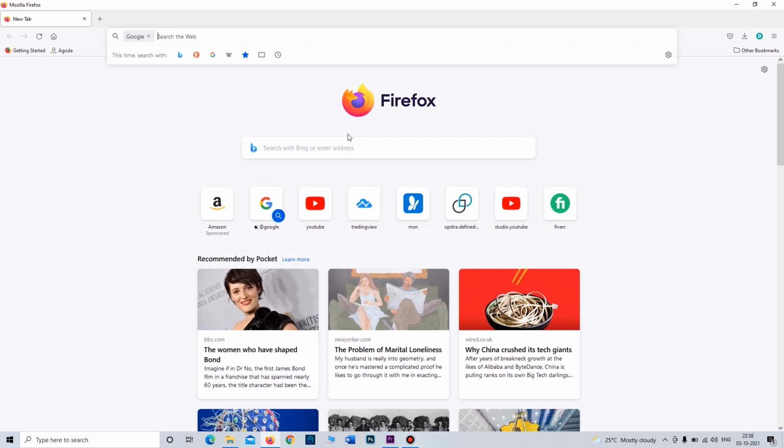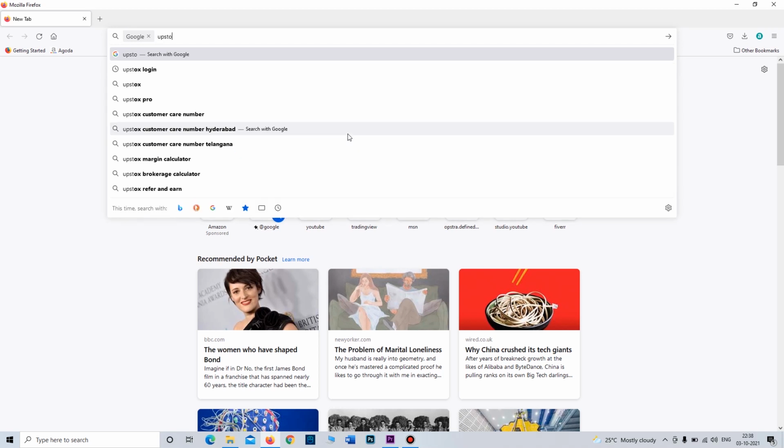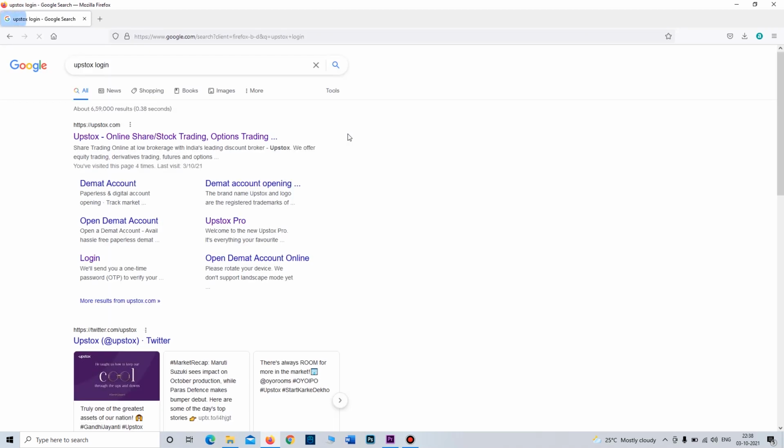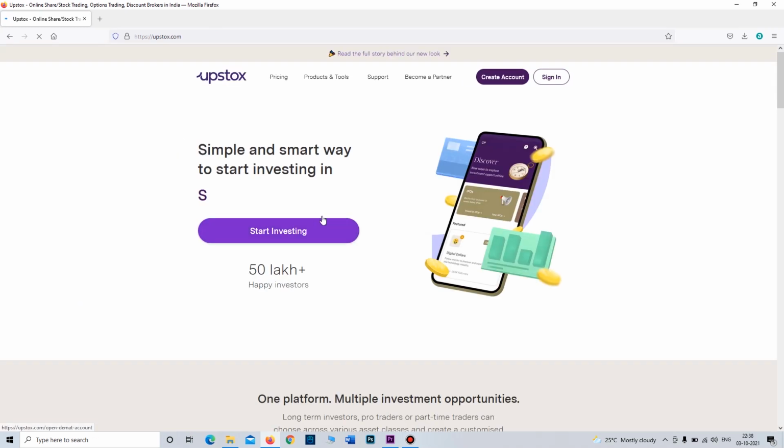Okay friends, now I will open an Upstox demat account. Type Upstox login in Google. Okay, now open Upstox online share market trading or any web. Friends, here it shows create account or sign in. If you are new to the stock market, if you want to open a demat or trading account, I have given a link in the description. Go with that and open your account. Okay, if you are new, create an account, otherwise you can sign in.